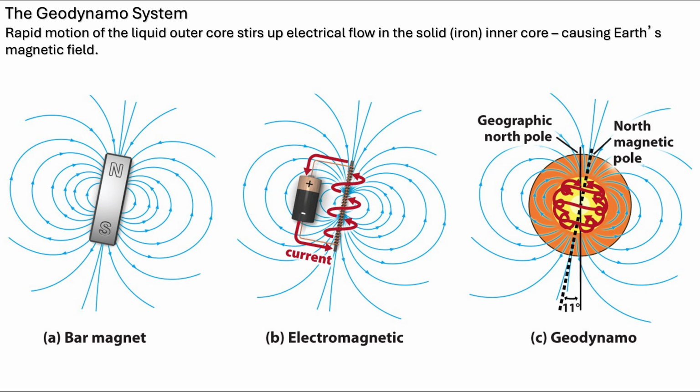You'll notice that the field lines originating from one portion of the magnet move away from the magnet and then return to the magnet in a different location. We can simulate that electromagnetically by wrapping a copper wire around an iron rod or a nail and connecting that wire to a battery. The electrical charge flowing through this wire moving along the rod is going to generate an electric field, in this example, an electromagnetic field. Now, the Earth is doing this naturally, and it's the rotation of the mantle relative to the liquid outer core, relative to the solid inner core, that's serving as a generator of the charge, kind of like the way an induction stove surface works, if you have one of those.